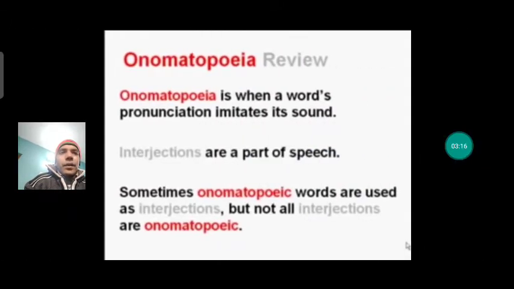Now we can see the review. Onomatopoeia is when a word's pronunciation imitates its sound, and interjections are a part of speech. Sometimes onomatopoeic words are used as interjections, but not all interjections are onomatopoeic words. This sentence is very important, children.